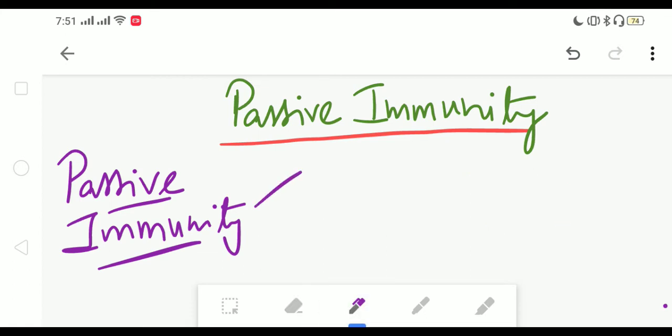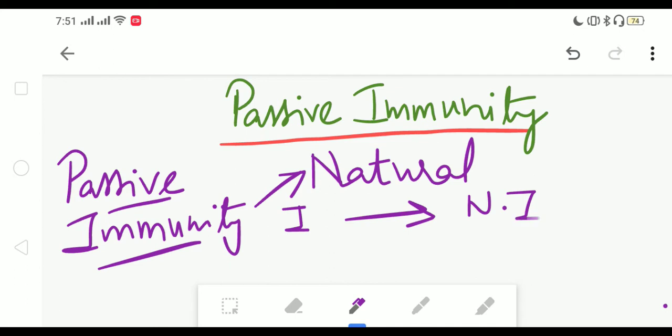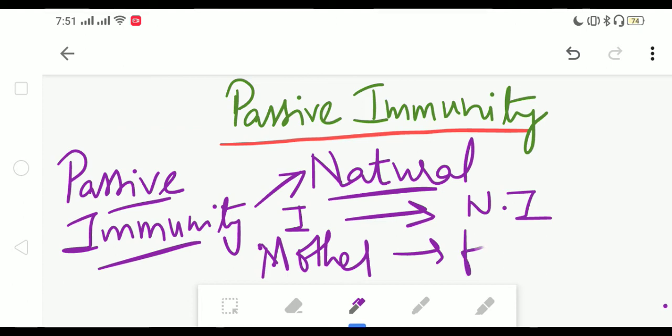So this passive immunity, in turn, we can say is of two types: naturally acquired passive immunity and artificially acquired passive immunity. So what is this naturally acquired passive immunity? That means the transfer of antibodies or immune cells from an immune person to a non-immune person occurs naturally. The best example is usually from the mother to the fetus.